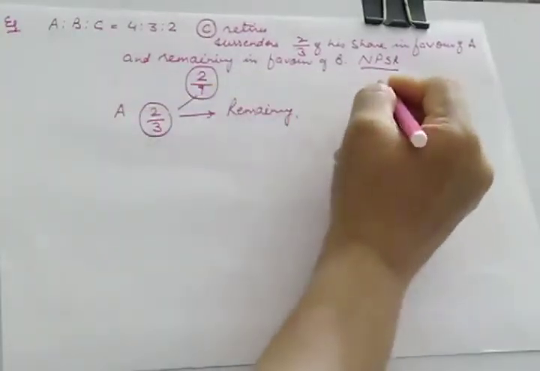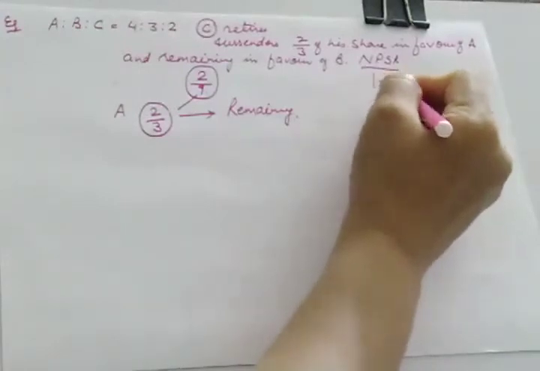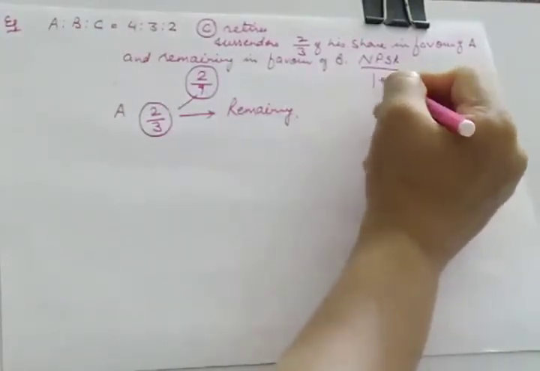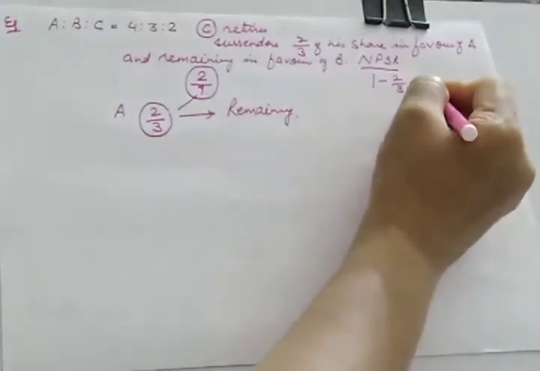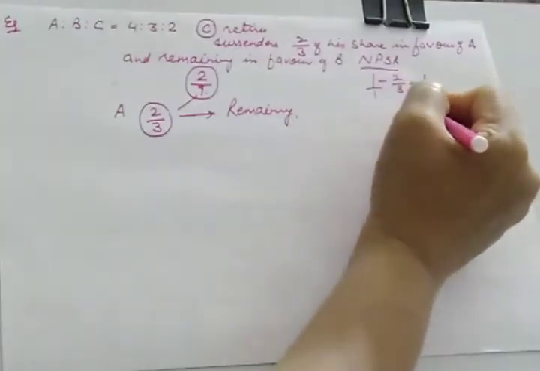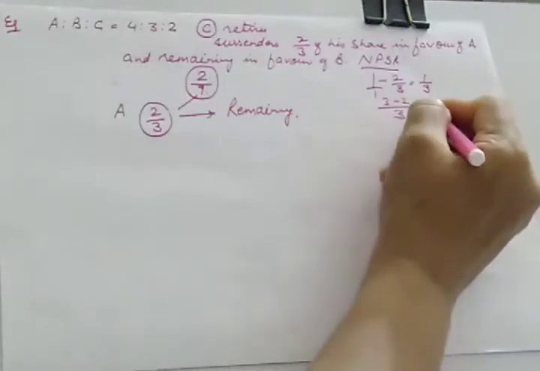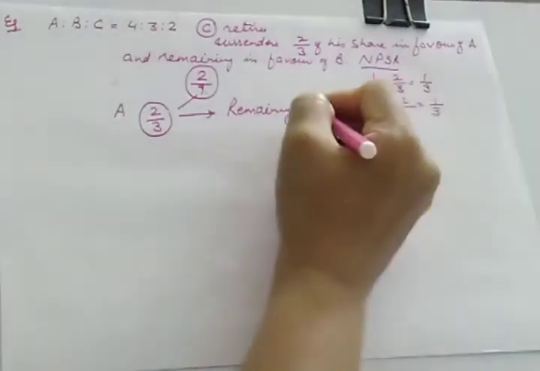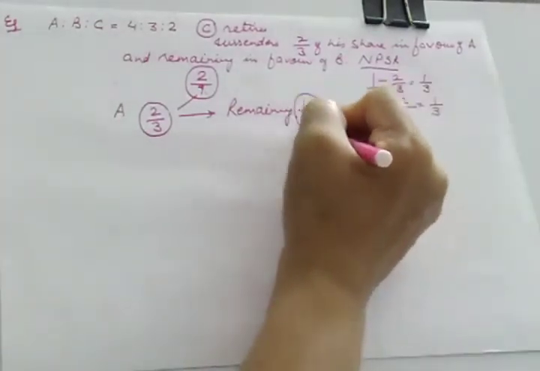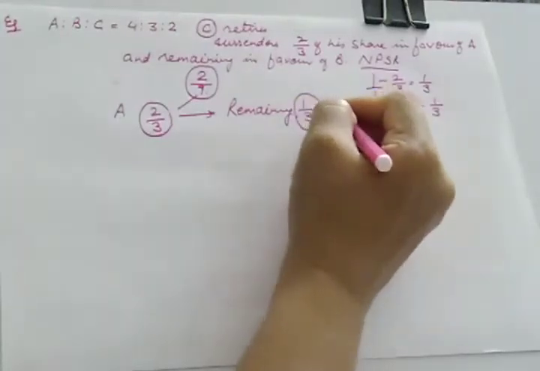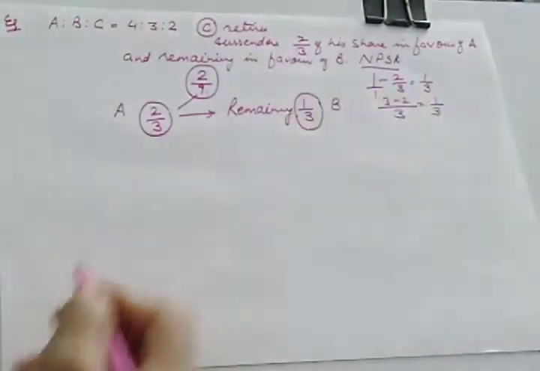You know that if from 1, 2/3 is taken by a particular partner, then the remaining will be 1 upon 3. You will take LCM as 3. So 3 minus 2, it will be 1 upon 3. So remaining will be 1 upon 3. This 1 upon 3 of C's share is taken by B.